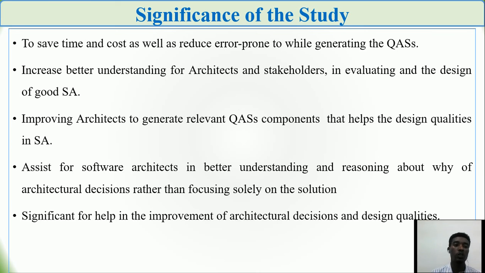The other is to give architects and stakeholders better understanding in evaluating and designing good software architecture, and to help architects generate relevant quality attribute scenario components that improve design quality in software architecture. It assists architects in better understanding and reasoning about why an architectural decision is made, rather than focusing solely on the solution. So helping improve architectural decisions and design qualities are some of the significances of our study.